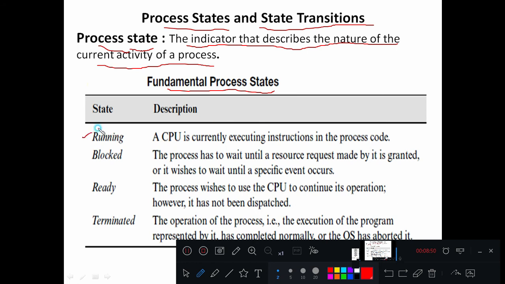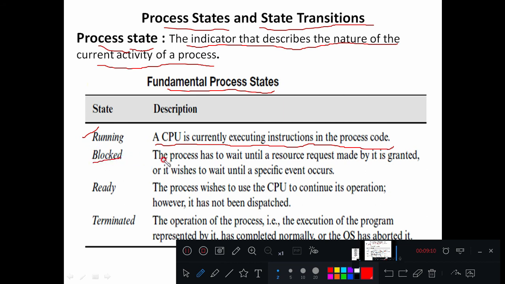The first one is running. Running state: the CPU is currently executing instructions in the process code. Running in the sense the particular process is running and CPU is allocated to that particular process, and process instructions are going to be run on the central processor unit.